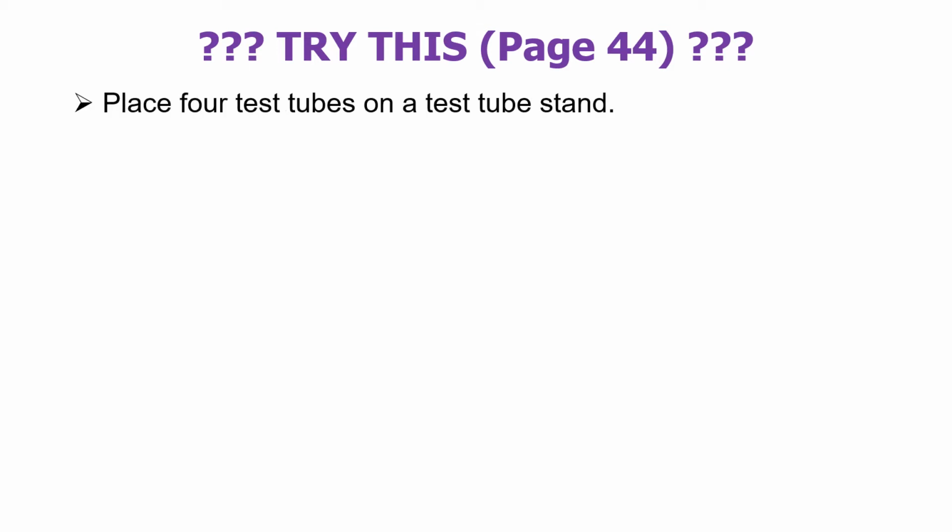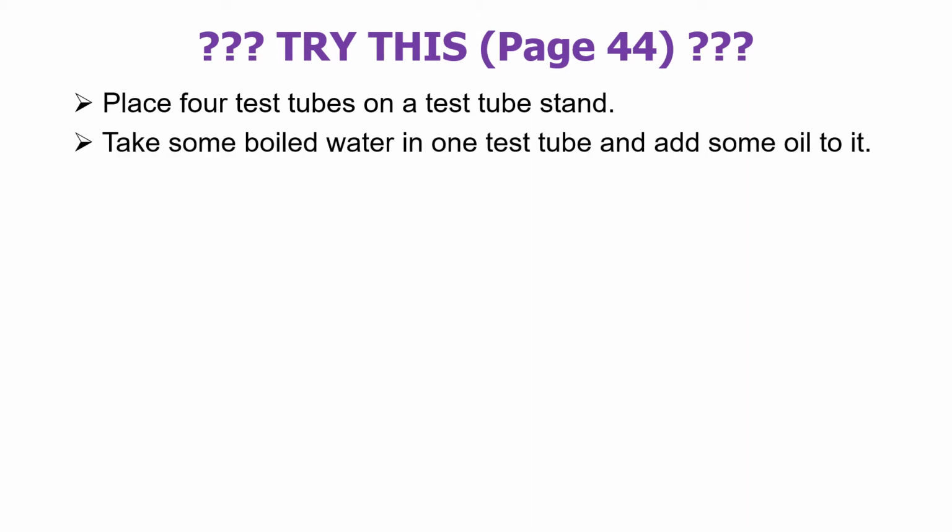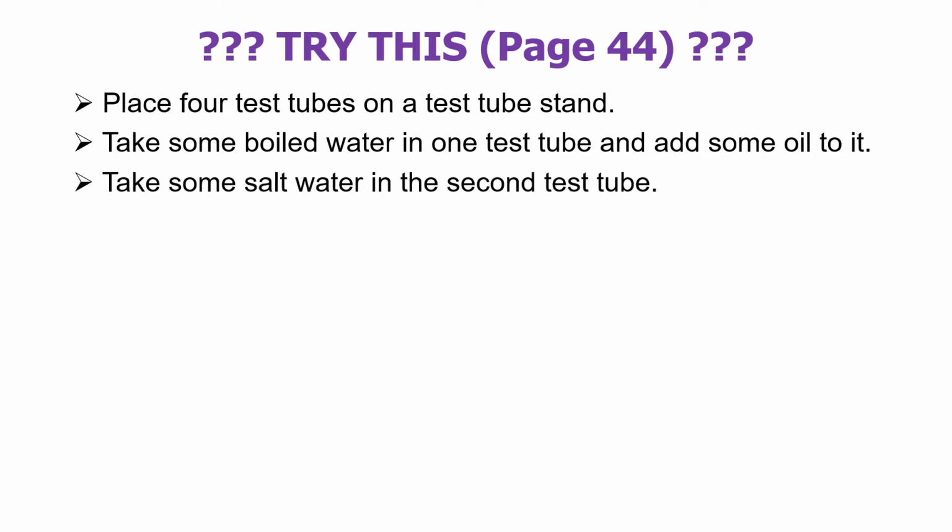Now boys, this is a very interesting activity given on page 44 of your textbook. I want you to go through this activity. So what is the activity about? Place 4 test tubes on a test tube stand. Take some boiled water in one test tube and add some oil to it. Take some salt water in the second test tube. Keep the third test tube empty.